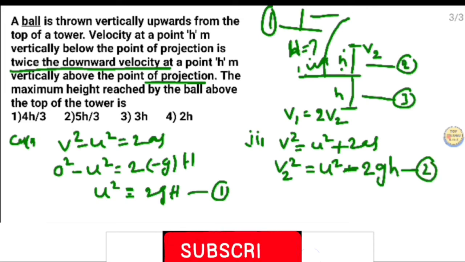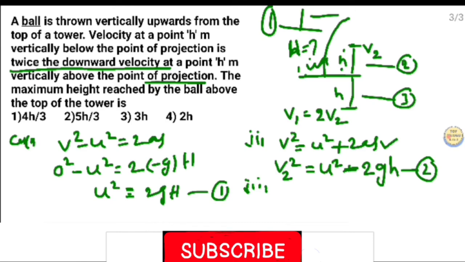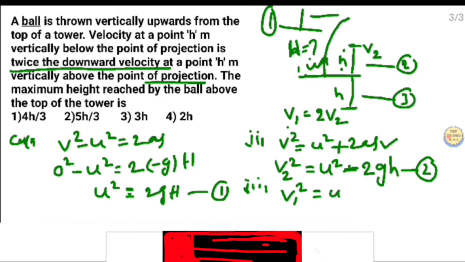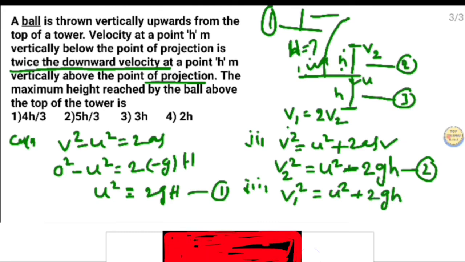In case 3, in a similar way, this is downward. From the equation of motion v square minus u square is equal to 2as, in which v is v1, so v1 square is equal to u square plus 2gh, where the initial velocity is also u and the height is h.